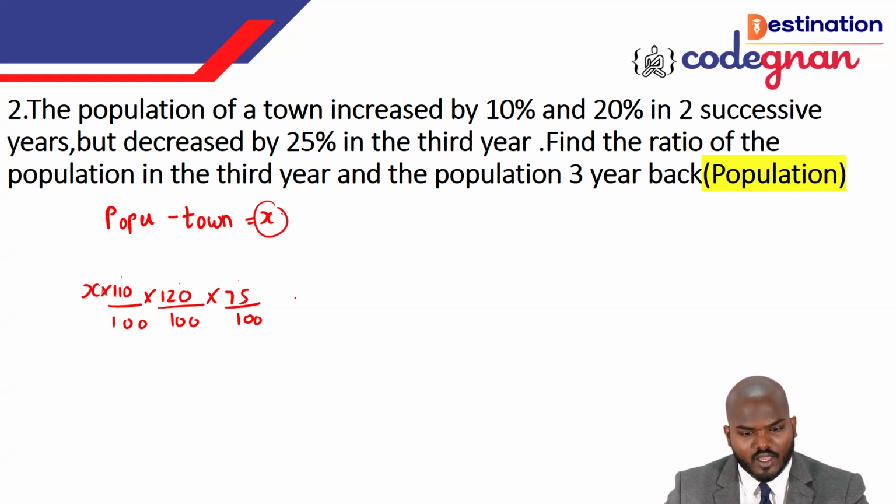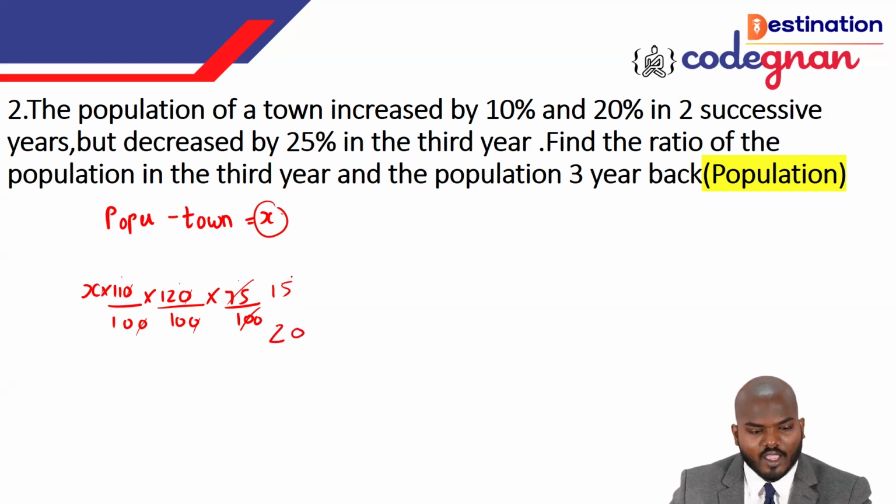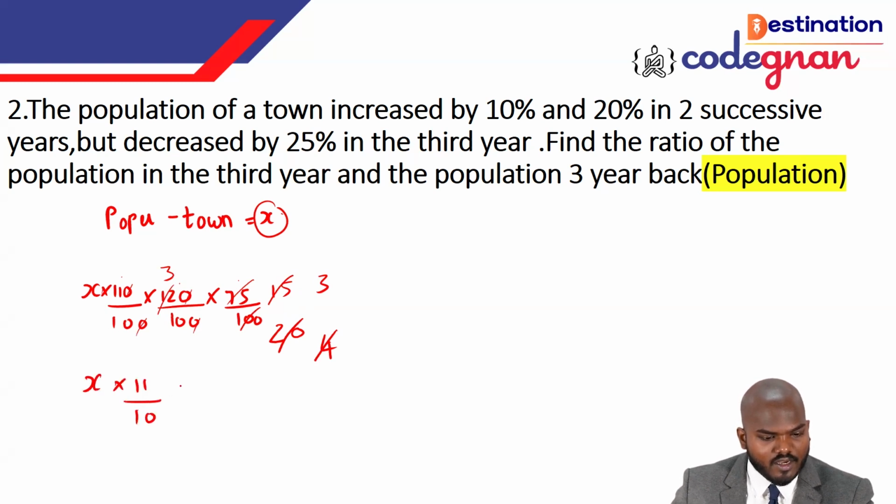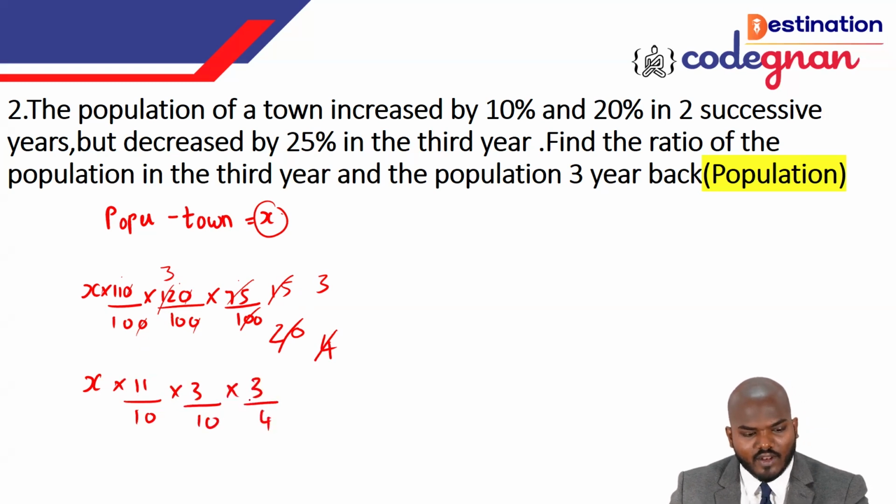Okay, once you made this, we just solve this one, guys. So 0 0 get cancelled, and here also 0 0 get cancelled. If you cancel this, 75 means 15 times 5, we can call it 75. This will give you 20 times 5, which is 100 again. So 3 times 5 and 4 times something here, and with 4 you can cancel this value. That is 4 times 3 is equal to 12, and again we are left with x times 11 by 10 and 3 by 10, and then 3 by 4, like that.